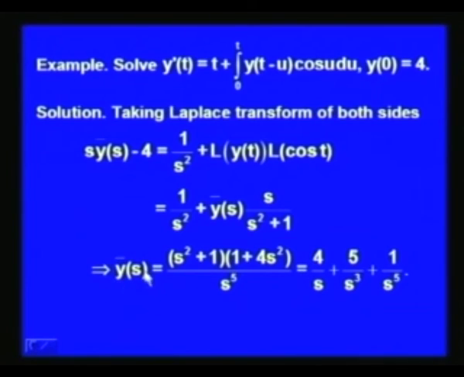The inverse Laplace transform of Y(s) is y(t), and on the right hand side, we get 4 + 5 t²/2 + t⁴/4!. So, we get y(t) = 4 + (5/2) t² + (1/24) t⁴.